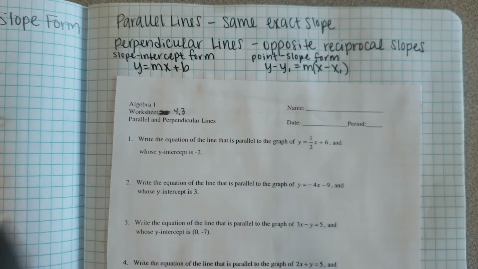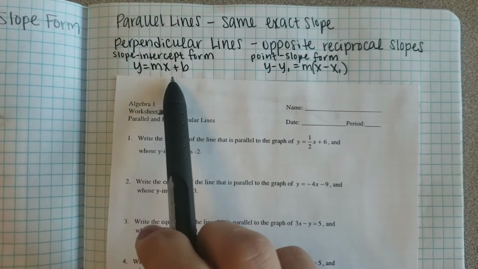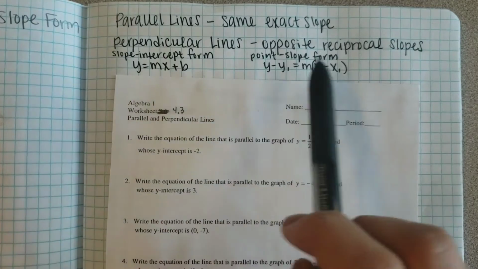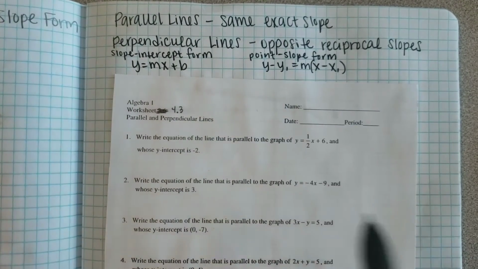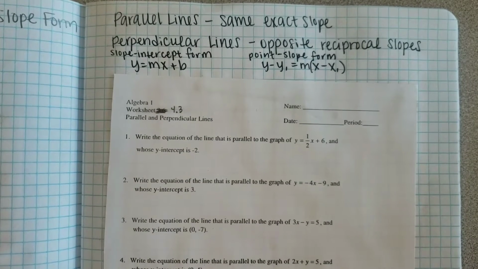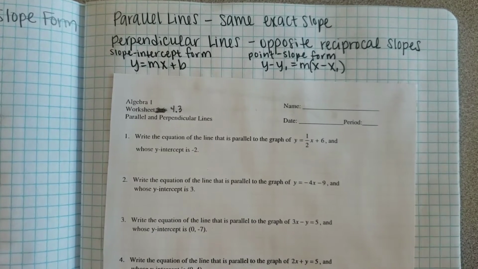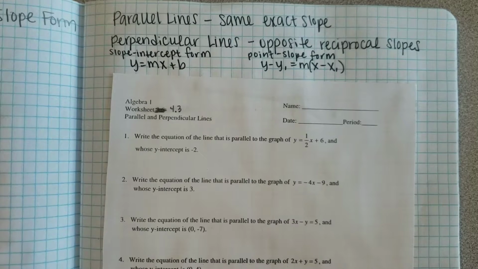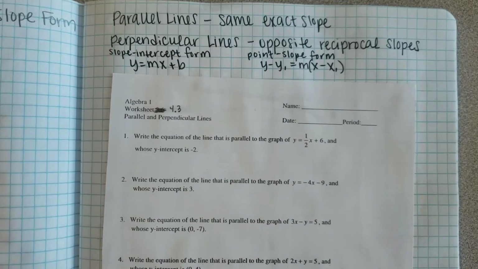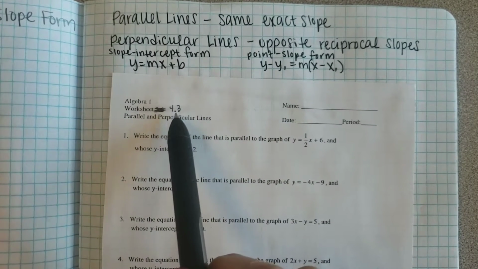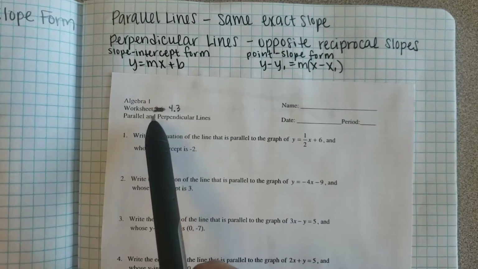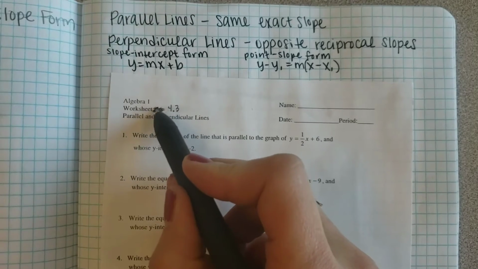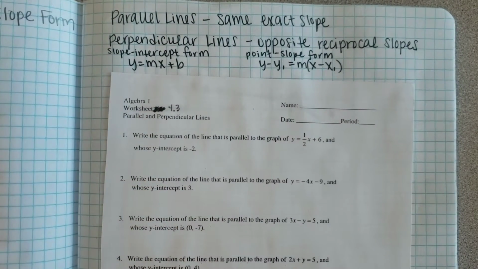A couple other little reminders. Slope-intercept form looks like this guy right here. You should have that memorized, as well as point-slope form. We're going to be using both of those too. So I'm going to go pretty fast, so if you need to, go ahead and pause this. I just didn't want it to be too long for those of you that are just checking your work. So this is 4.2 and 4.3 that we're covering with parallel and perpendicular lines. I stole this from someone else, and theirs was in a different chapter.